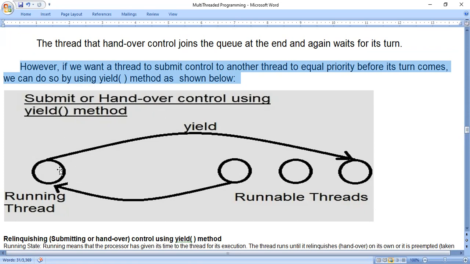If you use the yield method, what happens? When it is in the running state, it will come to the runnable state. Okay, when it is in the running state, it will come to the runnable state. See, you just look at the right side of the diagram.